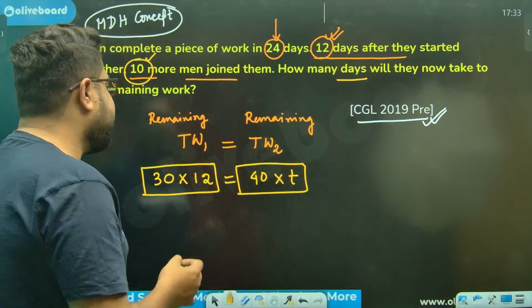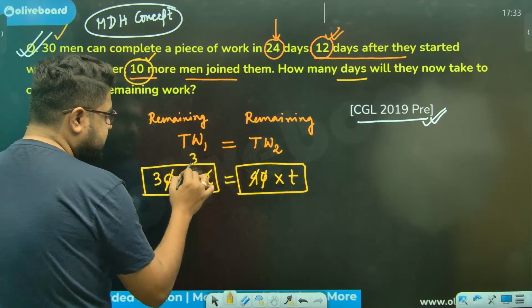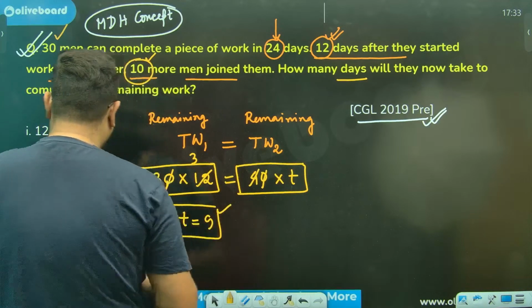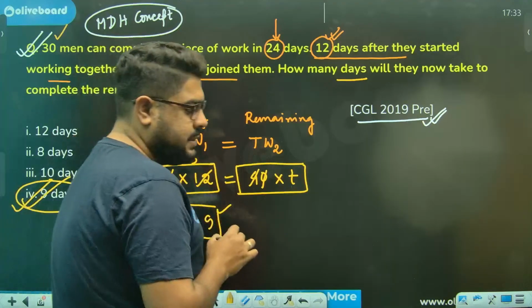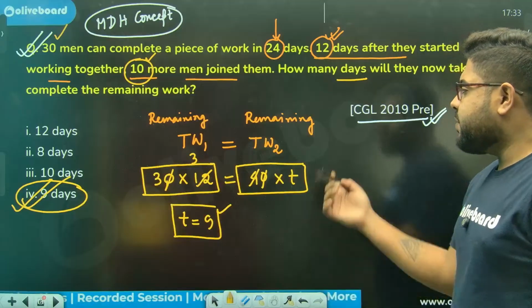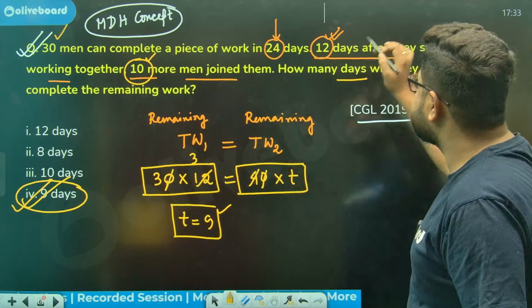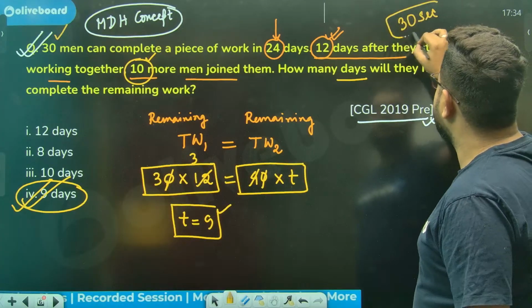It's a very simple calculation. 0, 0 gone, 4 3s are 12, so T becomes 9. How many days? The answer is option number 4, 9 days. It is as simple as it gets. Very simple question. Hardly takes you 30 seconds to solve.